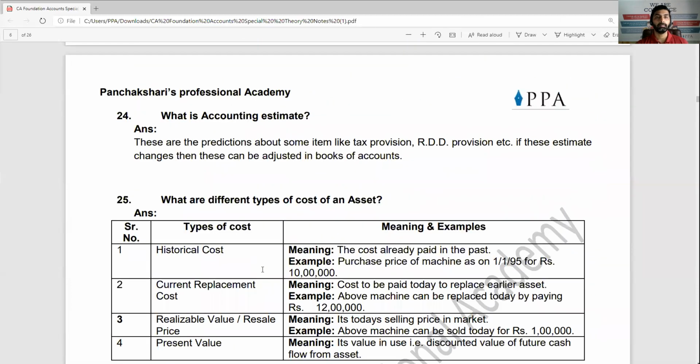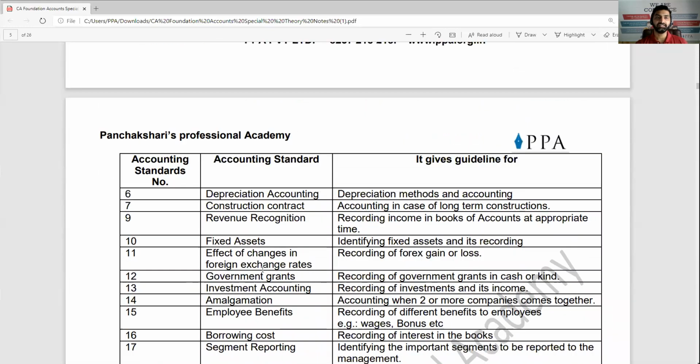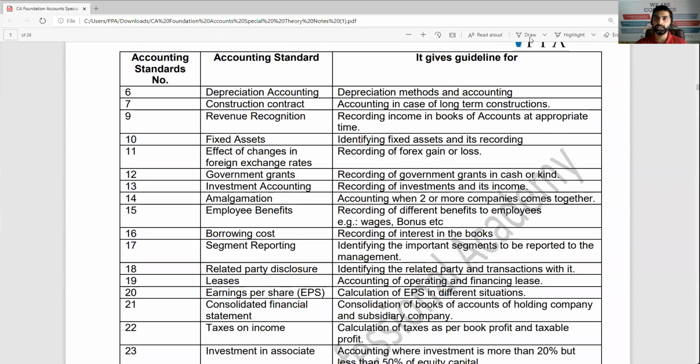So this was all about the accounting standards, and here we can end up with this video. I hope, even though it has got so many contents, and I understand that I cannot also continue for the video further. So I understand what will be your position, but I repeat, you have to simply remember the names of accounting standard, and AS10, please replace it with PPE.